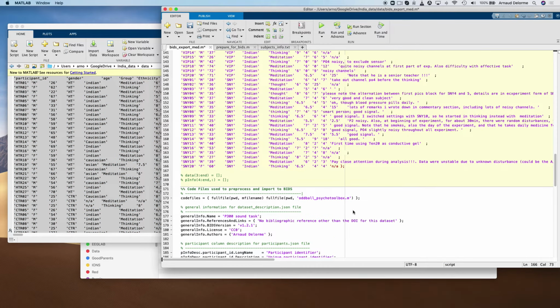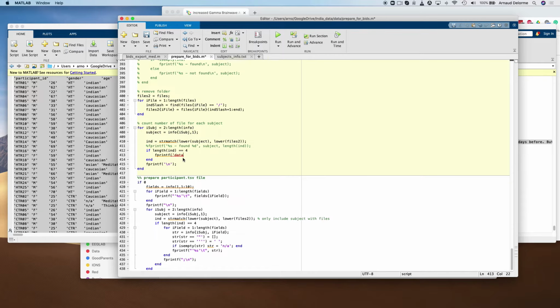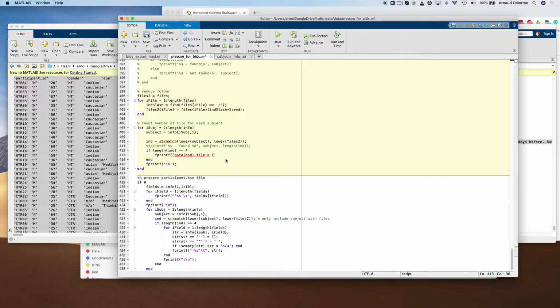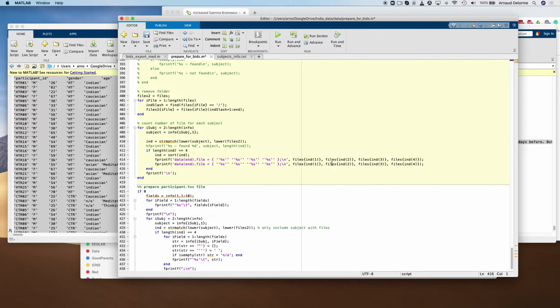So I'm done with that section, and now I need to generate the list of files. So this is how it looks like in the original file. So I need to generate something similar to this. So I'm going back to my first loop and generating some text which looks like this. And I have to first put the 4 data files into a cell array data of files. And so here I'm going to put the 4 files. So the file for the med1, med2, think1, and think2.